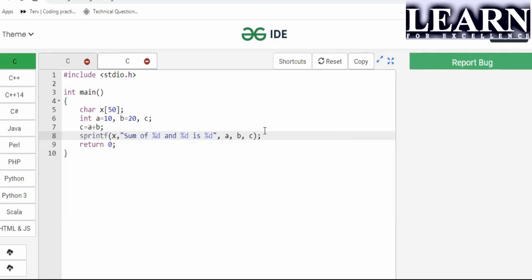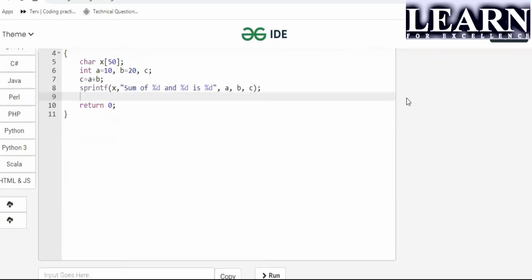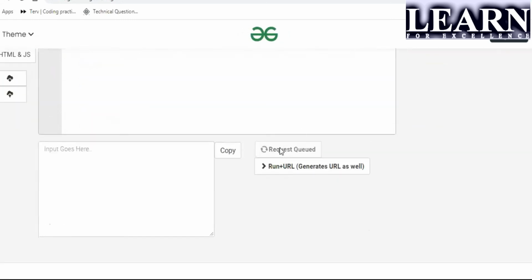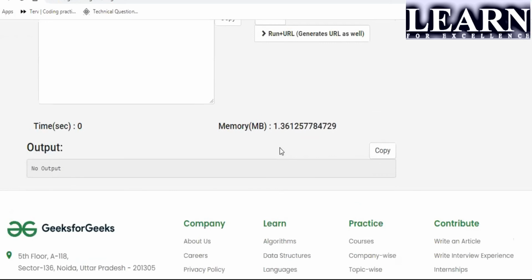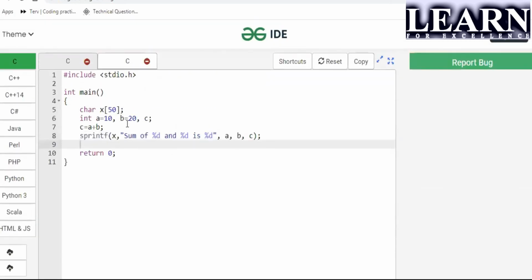All right. Now if you want to check it, if you run it, nothing will be printed. In this case, nothing will be printed because you have not asked for any printing statement. No output will be there. But what will be the output? This x, the character array x of 50, has stored "sum of 10 and 20 is 30".